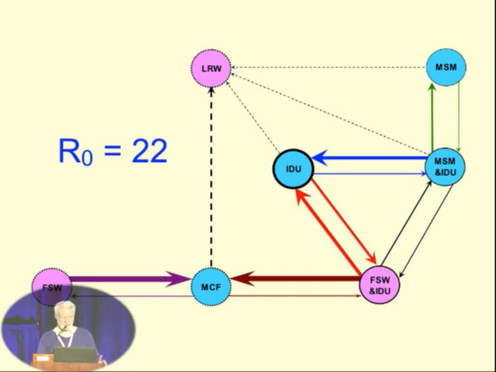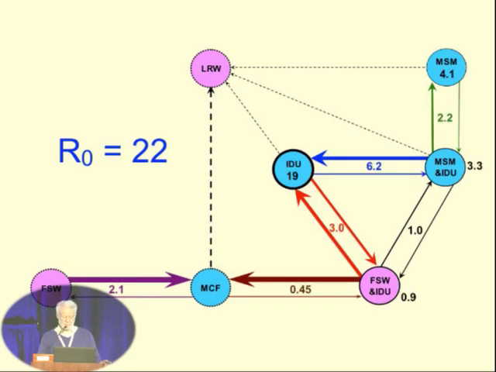We can look not just at the case reproduction number for the whole network, we can break it down into its component parts. We can look at the case reproduction number for each subcomponent of the network. So if you look at IDUs in the middle, you see the R0 for the IDUs is about 19, and that's really what's driving the epidemic. For the loop on the bottom left, female sex workers and their male clients, it's only about 2.1. So among the female sex workers and the male clients, we only need to halve transmission to take care of that. The MSM epidemic is also relatively marginal compared to the IDUs, with a case reproduction number of 2.2.